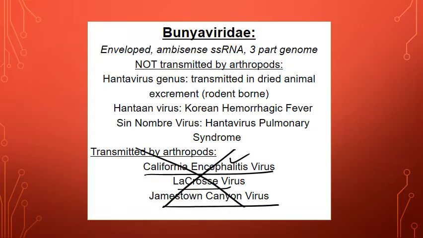So when we think about the Bunya virus family, half of them are transmitted by arthropods, and those were covered in the other video. The other half, which is what we're going to talk about here, are transmitted by inhalation of dried rodent excrement, i.e. you inhale dried mouse urine. These are enveloped just like the arthropod-borne viruses in this family and ambisense single-stranded RNA with a 3-part genome.